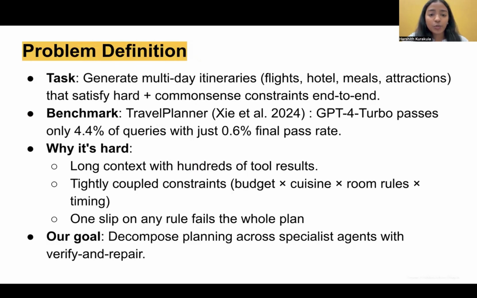On the TravelPlanner benchmark, GPT-4 Turbo as a single agent passes only 4.4% of queries on common sense rules, and the final pass rate, where every constraint holds, is just 0.6%, basically zero. Why is it so hard? The model has to juggle hundreds of tool results in one context. The constraints are tightly coupled. Budget interacts with cuisine, which interacts with room rules, which interacts with the flight timing, and one slip of any rule fails the whole plan. So instead of one model doing everything, we split the job across specialists with a verify and repair loop.